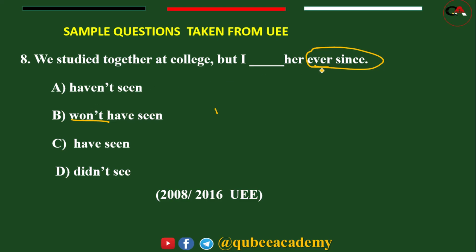"I haven't seen her ever since." The sentence is negative, so the answer is A. Why not C? Because the sentence is negative. But indicates negative. We can't say "but I have seen her ever since," because "but" indicates negative in this sentence. Question number 9.